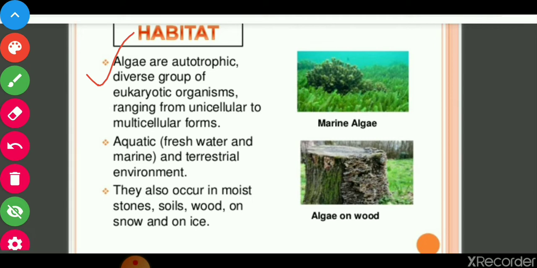The characteristics: they are aquatic organisms, autotrophic, and both unicellular and multicellular. They are found in fresh water as well as marine water. They also occur on moist stones, soils, wood, or on snow and ice. This is where you can find these algae. Most importantly, they have chlorophyll and other pigments, and according to the pigments they are classified into different groups.